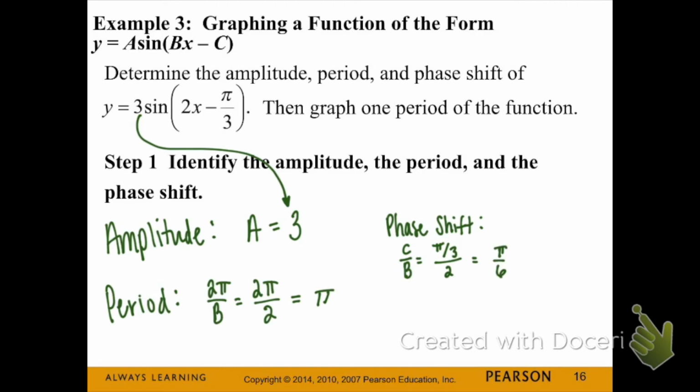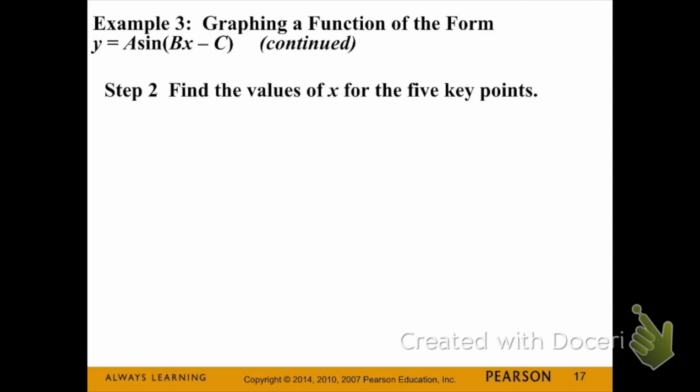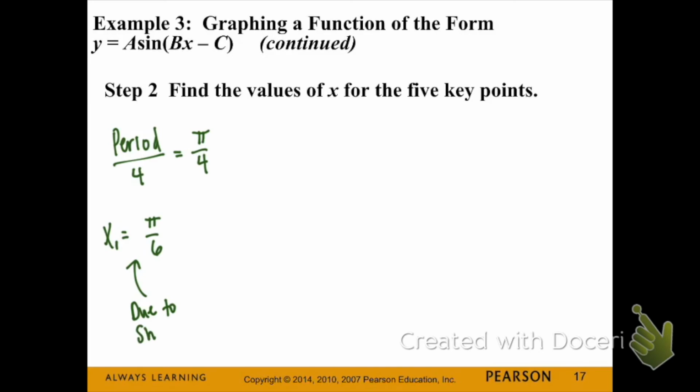That's going to be our starting point when we get to our next step. Step 2, we find the 5 key points, starting with period divided by 4. Our starting point is pi over 6. Again, that's because we had a phase shift.